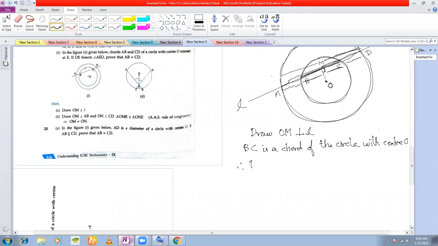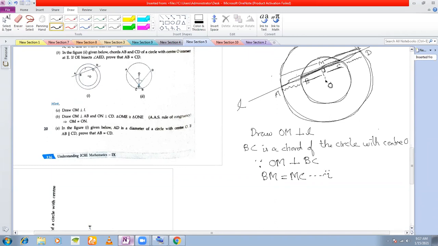So therefore BM must be equal to MC, and let me just write this before this step. Let me just write, since OM perpendicular to BC, BM must be equal to MC.